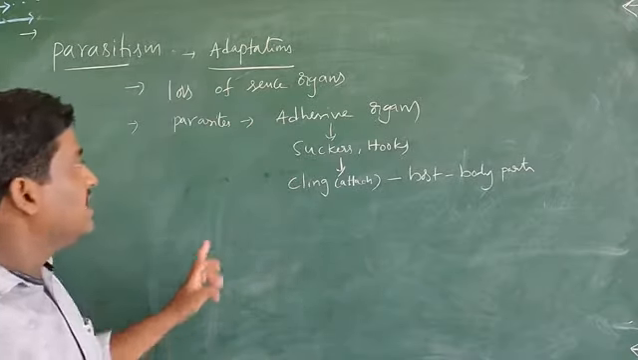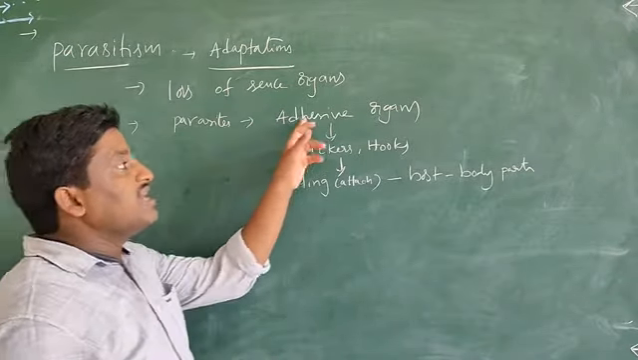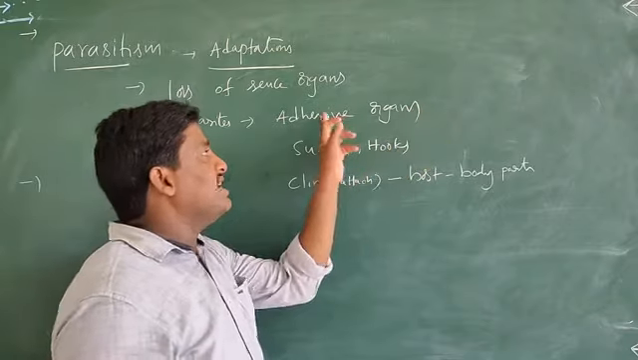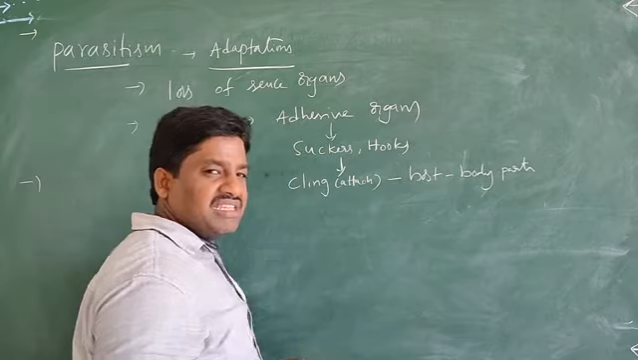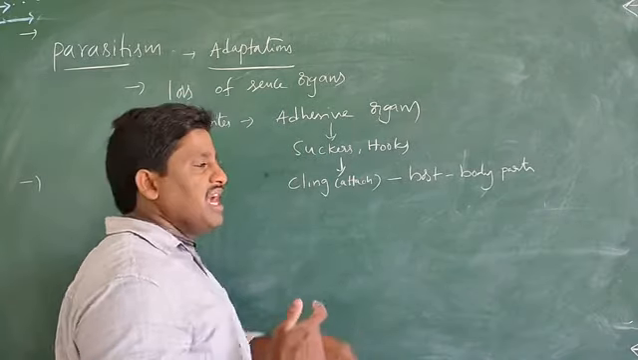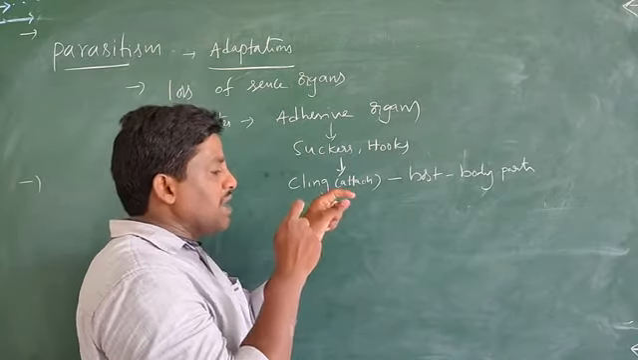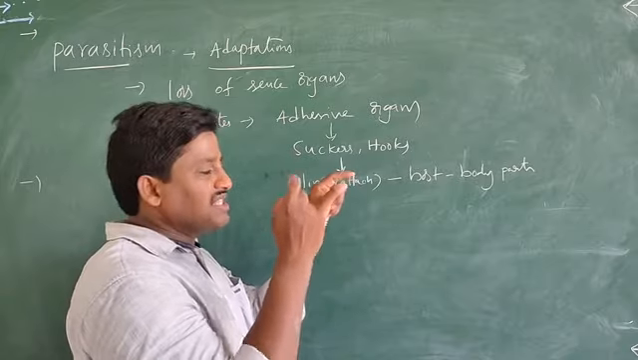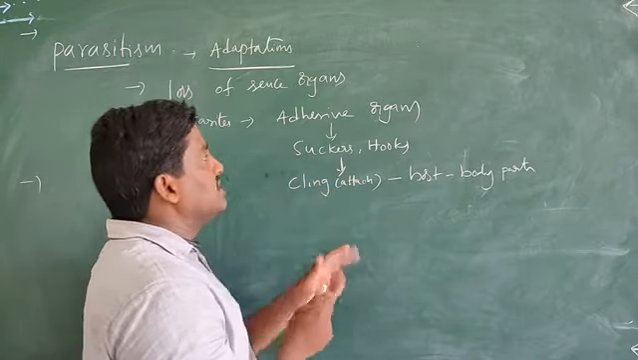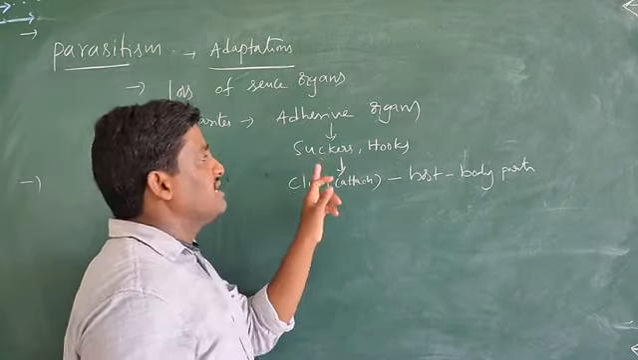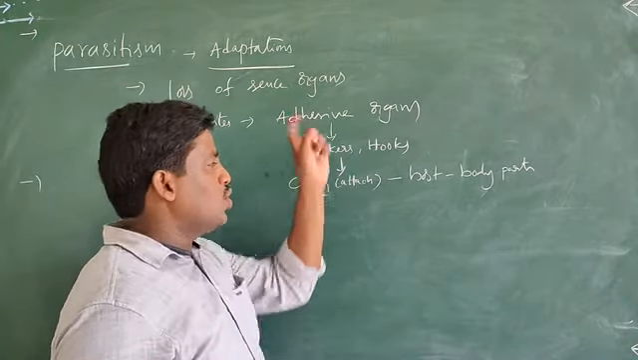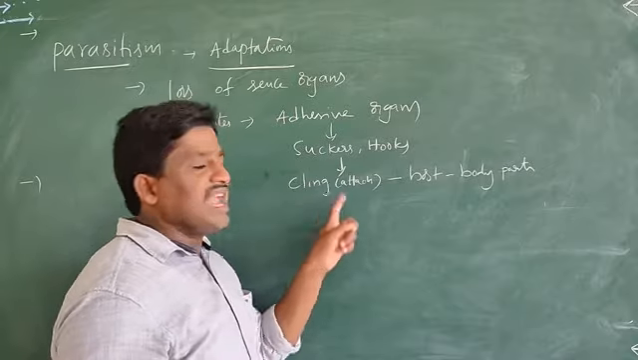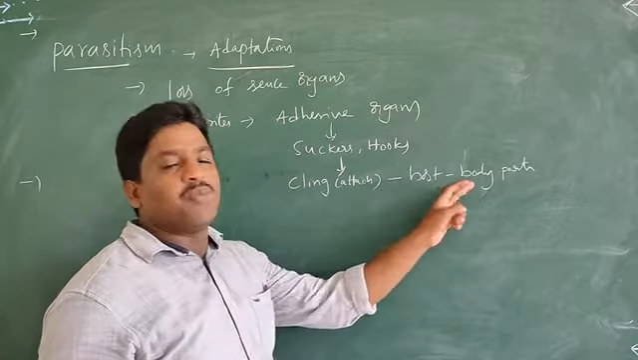Once again, see this point: the parasites have some adhesive organs. Adhesive structures touch and stick anywhere, inside or outside the host, so stability is maintained. Such adhesive attaching organs are the suckers and also hooks, which cling and attach to the different parts of the host.